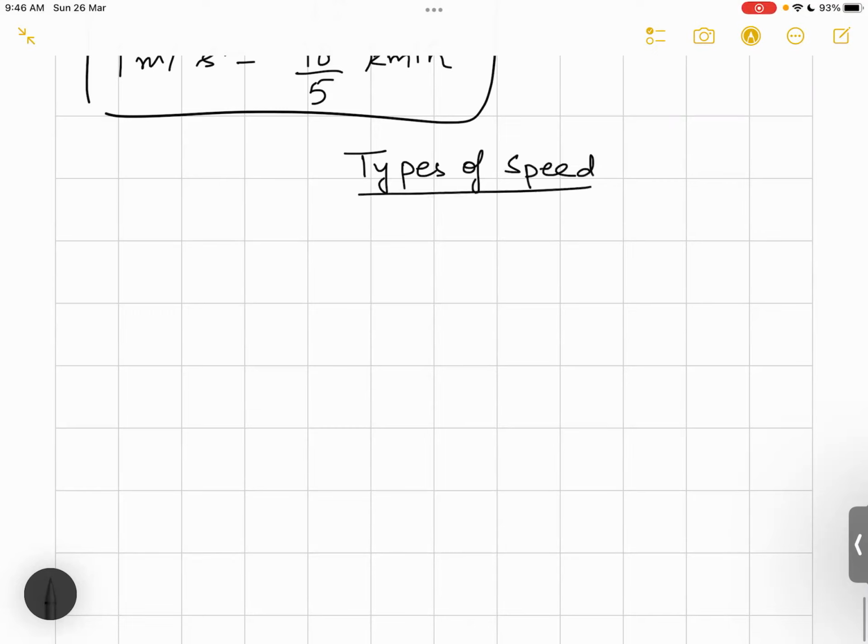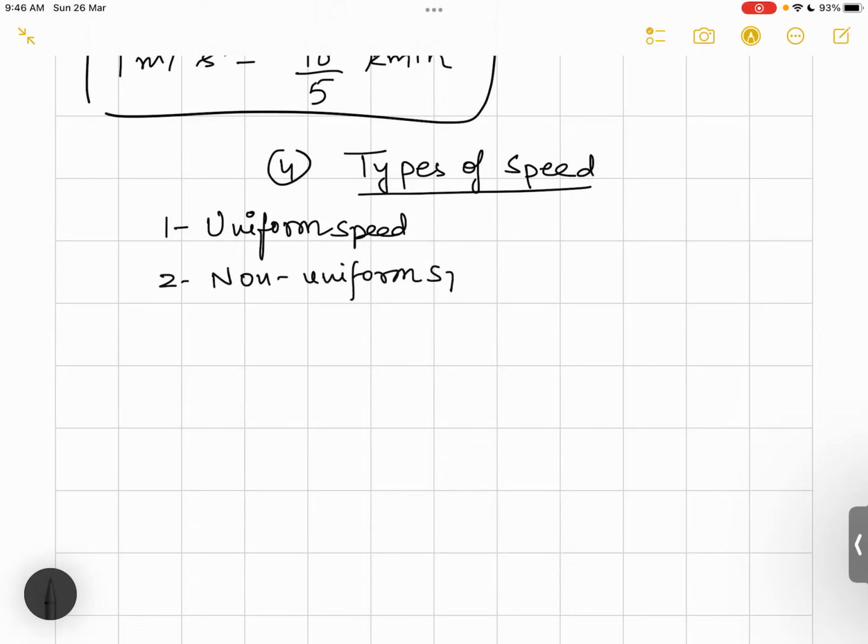If we talk about physics, and specifically mechanics, the branch of physics we are dealing with, there are four types of speed. Number one is uniform speed. Second, in contrast to the first one, is non-uniform speed.